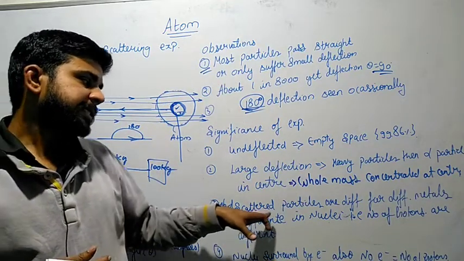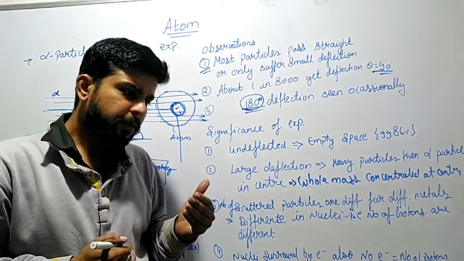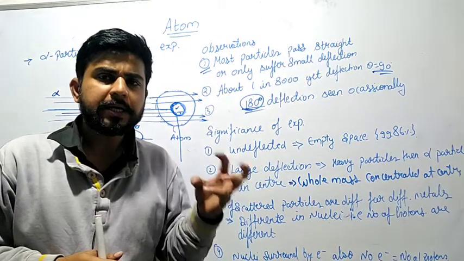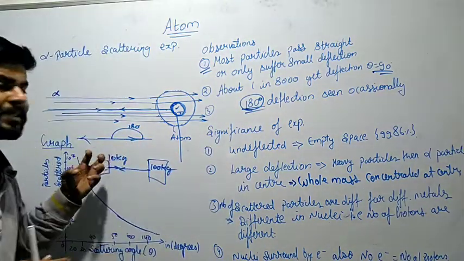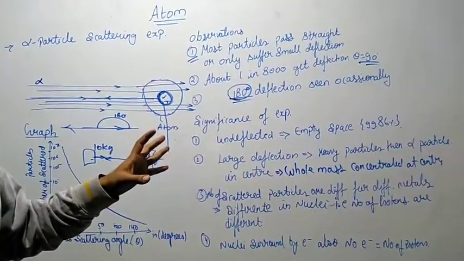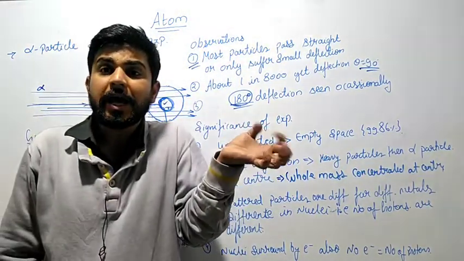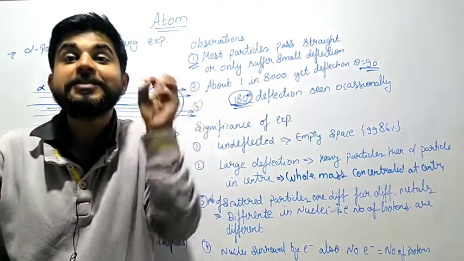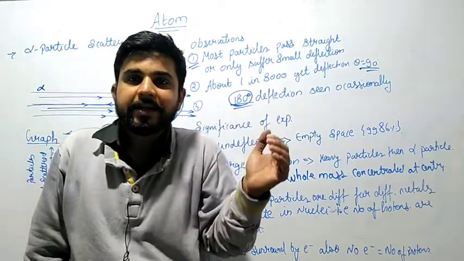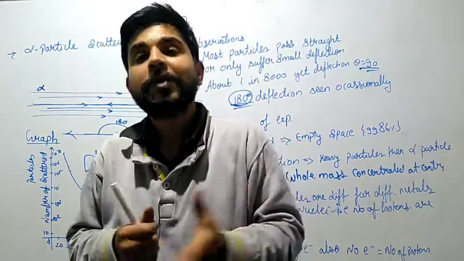The number of particles they observed is different for different metals. It means every metal's atom is different. Through this experiment they found that the number of scattered particles is different for different metals. It means every metal has a different concentration of mass at the center, a different nucleus. Different nucleus means a different number of protons, and so a different number of electrons.